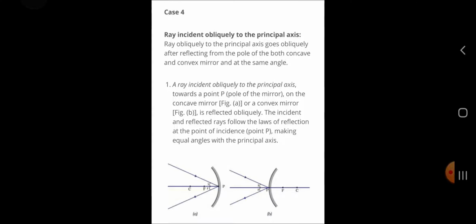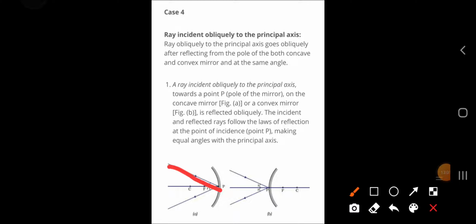Now the last case: the ray incident obliquely to the principal axis. If a ray strikes the pole of the mirror surface, then it will reflect back with the same angle. A ray incident obliquely to the principal axis towards a point P on the mirror, concave or convex, is reflected obliquely. The incident and reflected rays follow the laws of reflection at the point of incidence, that is the pole P, making equal angles with the principal axis.